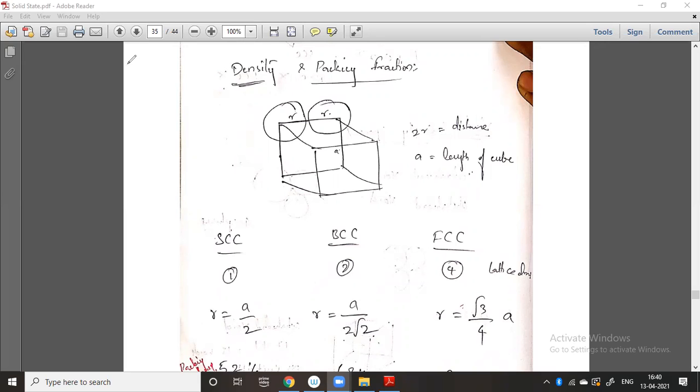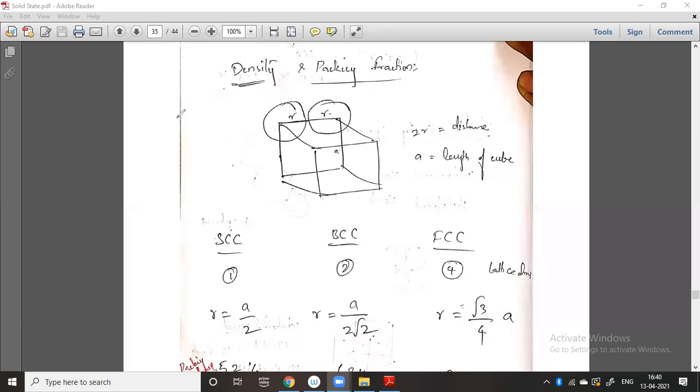Till now we have completed up to the unit cell. What is the unit cell? The classification of unit cells: simple cubic first, then body centered cubic. In the case of non-primitive, that is body centered and FCC, face centered. We have already seen this in the classification of the unit cell.